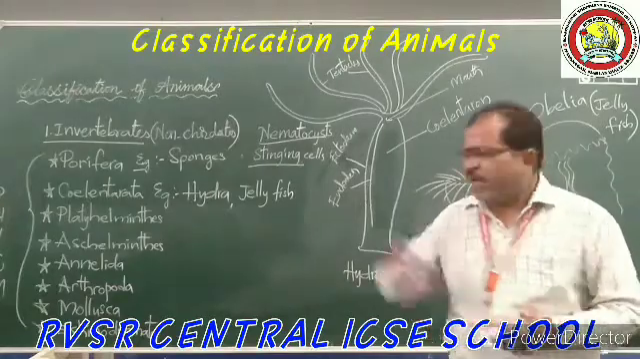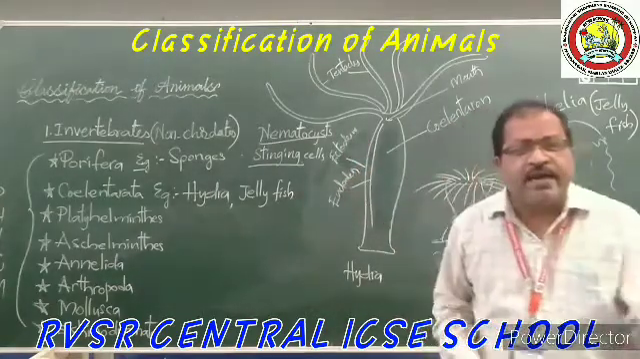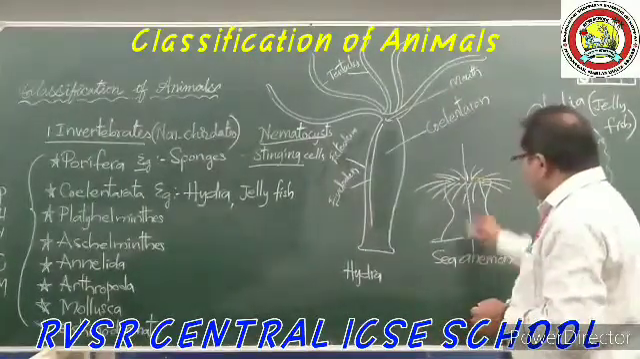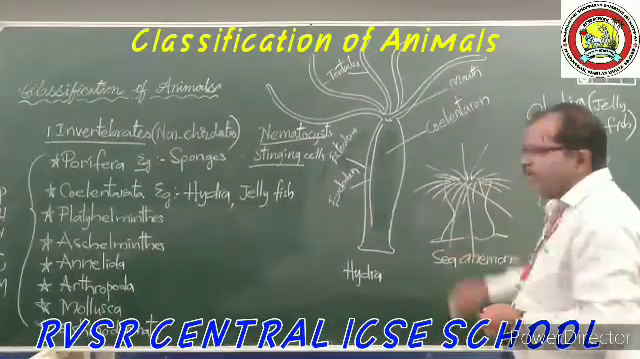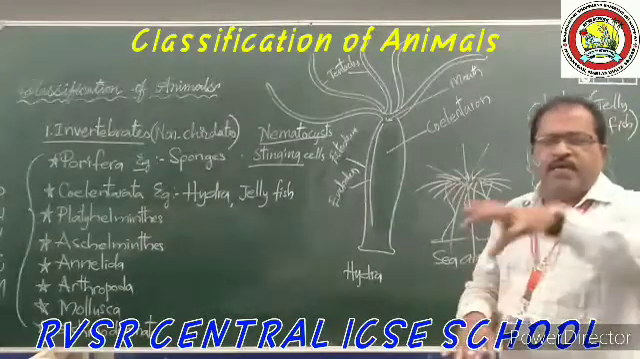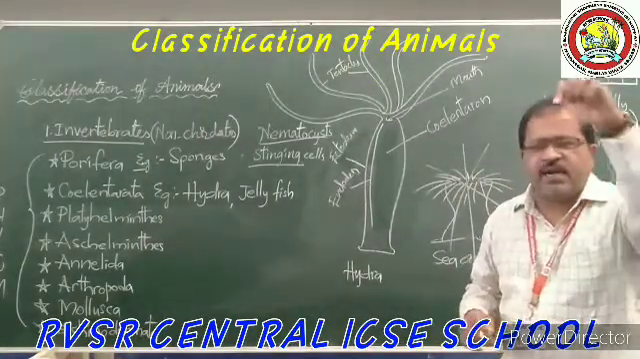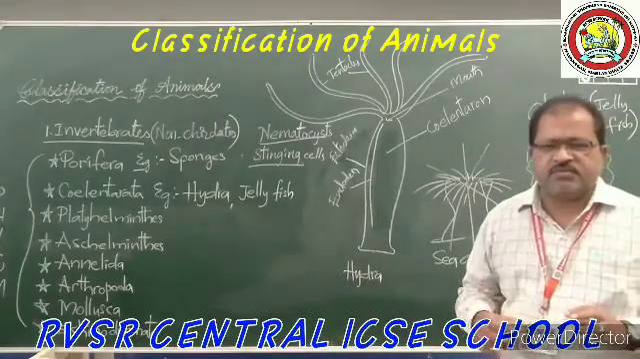Okay, and these are radially symmetrical organisms. Radially symmetrical: if you draw a line like this, you can make many equal parts from one axis. That is radially symmetrical organisms.